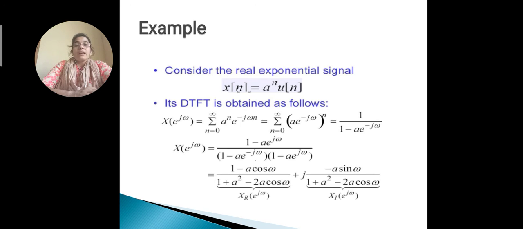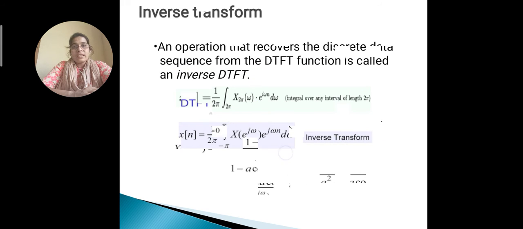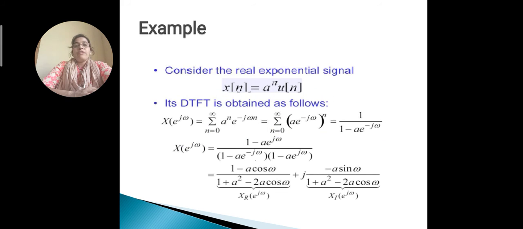That limit changes to n equal to 0 to infinity, because for n equal to minus infinity to 0, this u of n does not exist by the definition. Now we will mathematically calculate this and find the DTFT of x of n, X of e to the power j omega, equal to 1 upon 1 minus a e to the power minus j omega.